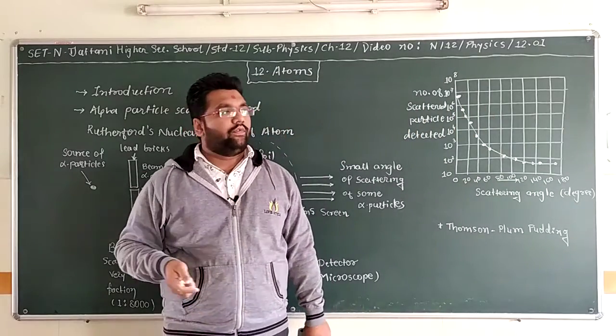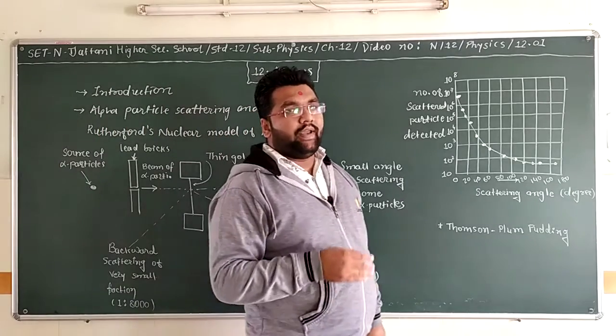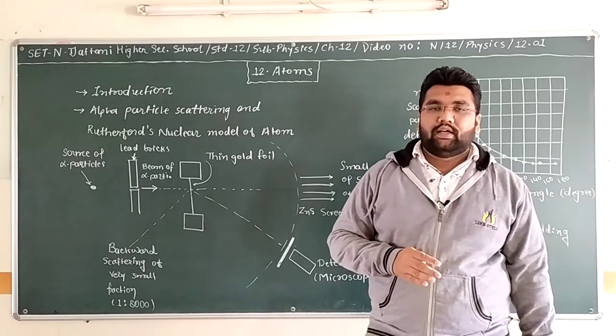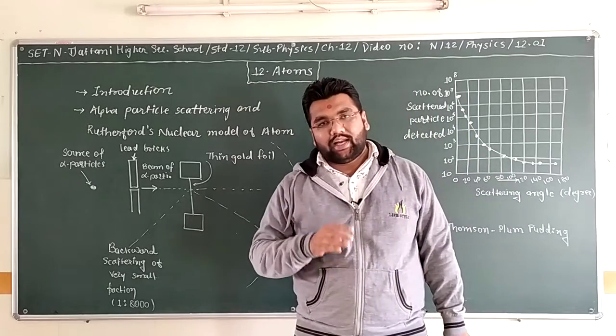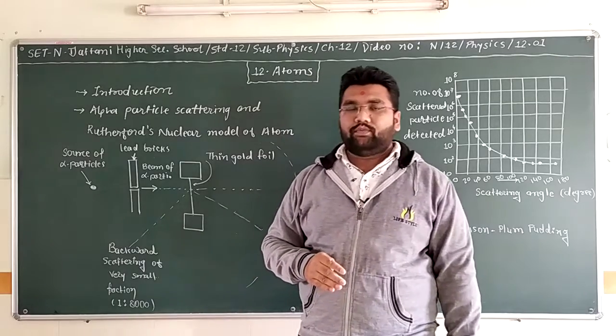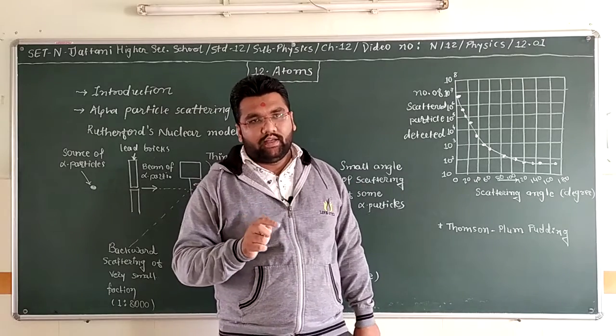There will be no scattering of so many alpha particles, which suggests that the major space in atoms is free. There are no particles in the major space of the atoms, only some electrons.